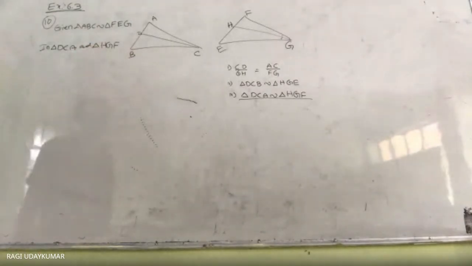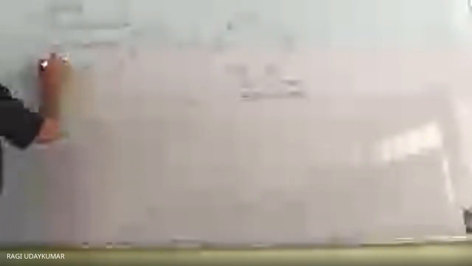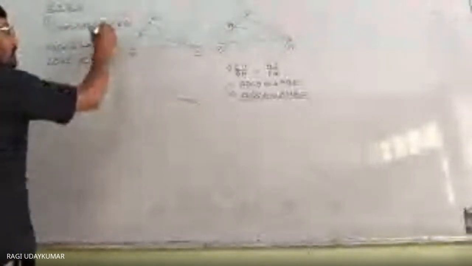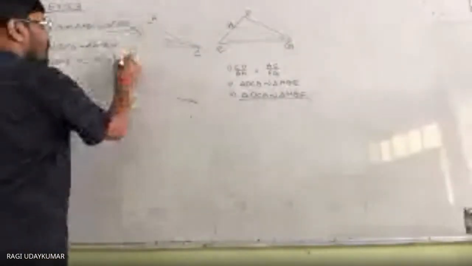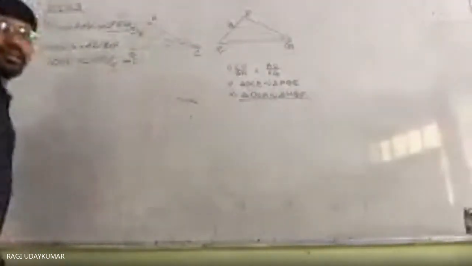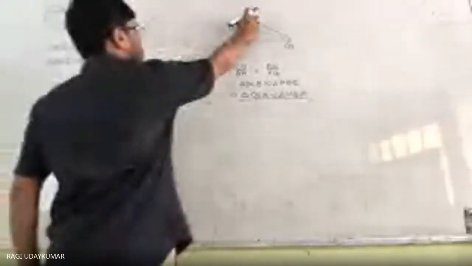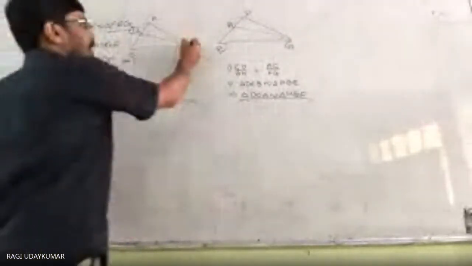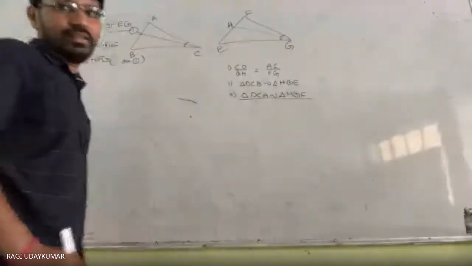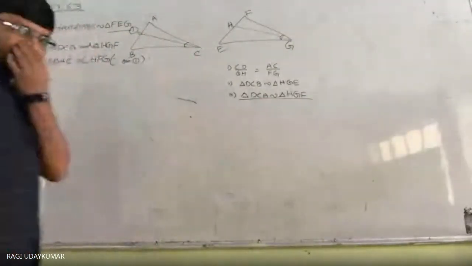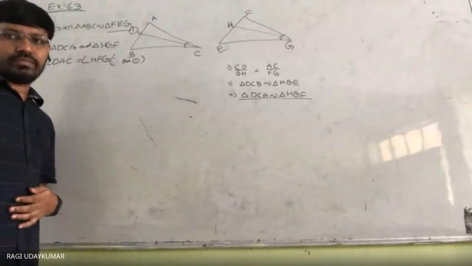In these two triangles, in triangle DCA, angle DAC is equal to angle HFG, because from the two similar triangles, this angle is equal to this angle. So what is half here? Half of this angle BCA.